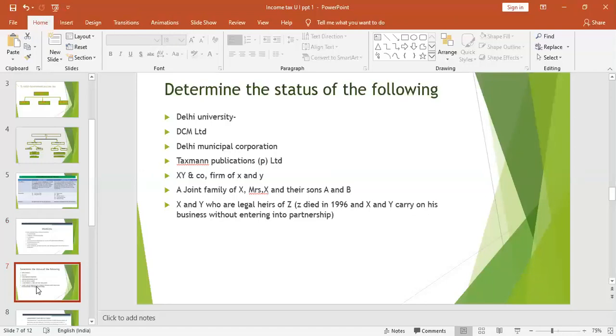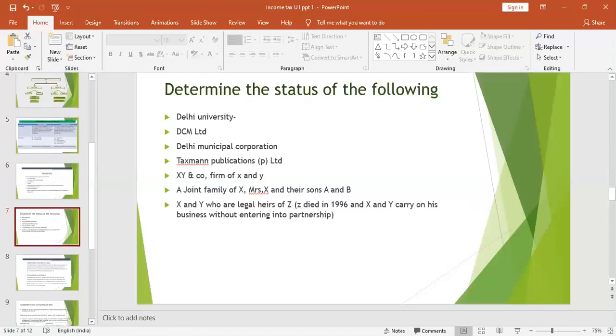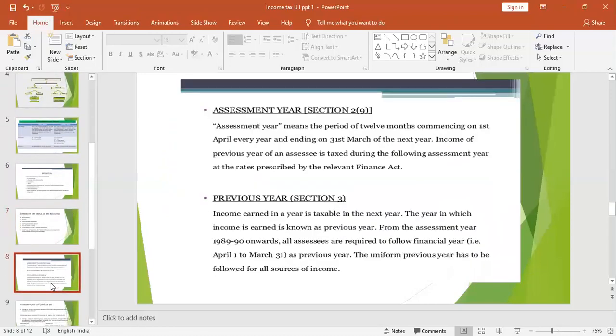Then X and Y, who are legal heirs of Z. Z died in 1996 and X and Y carry on his business without entering into partnership. They are called an association of persons. Now you would have understood what is meant by a person according to the definition. Then next is assessment year according to section 2(9) and previous year according to section 3.